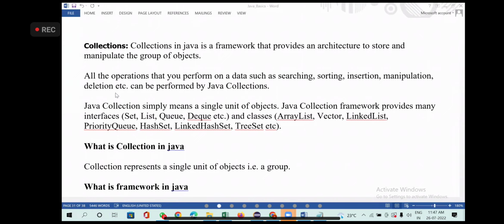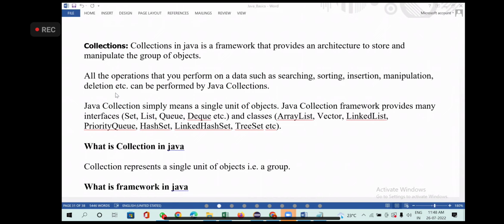Java collection simply means a single unit of object. Java collection framework provides many interfaces. Always remember, collection is a combination of interfaces and implementation of the interfaces with the classes. Collection contains interfaces and classes. It's a combination of interfaces as well as the classes. So Java collection framework provides many interfaces. What is an interface? It contains only abstract methods.